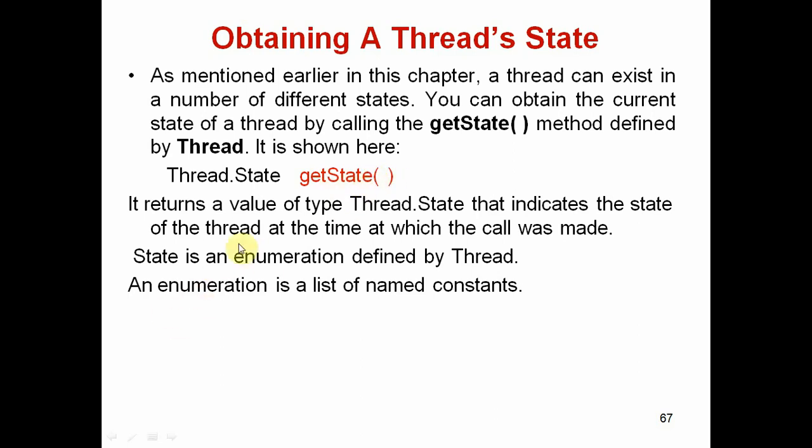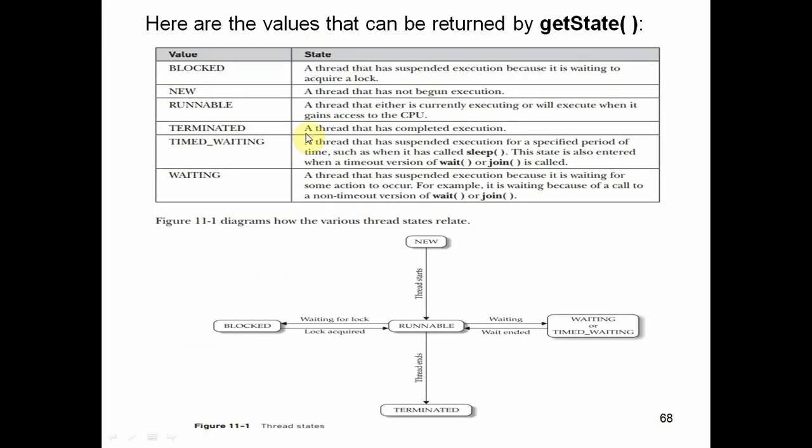So this returns one state. That state may be of several types. This state is generally referred to as an enumeration data type. That contains a list of named constants. So these are the states returned by the getState method: blocked, new, runnable, terminated, timed waiting, and then waiting. So these are the states returned by the getState method for a particular thread.